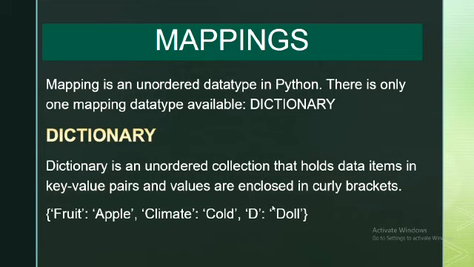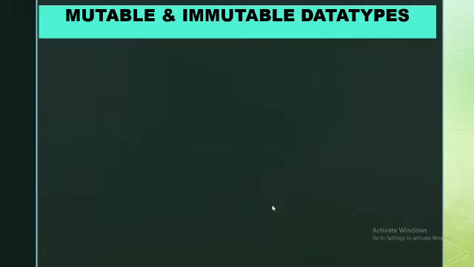Example: fruit is to apple, climate is to cold, D is to doll. Here fruit, climate and D are the keys, and apple, cold and doll are the values. So that's how these are key value pairs. That is, one key value pair is fruit is to apple. We will learn this dictionary data type in detail in the further modules.